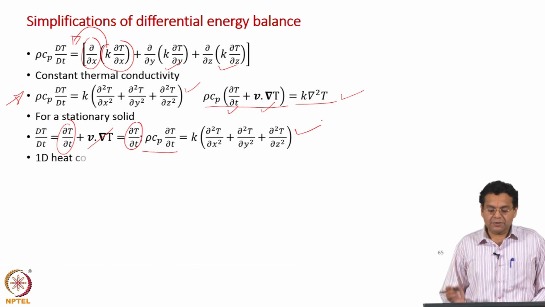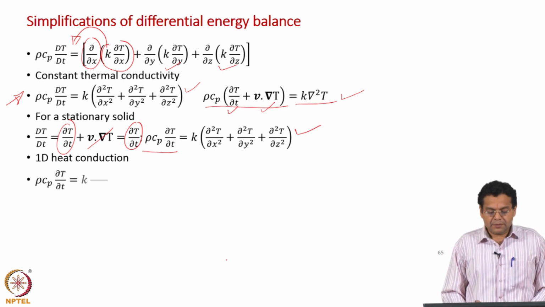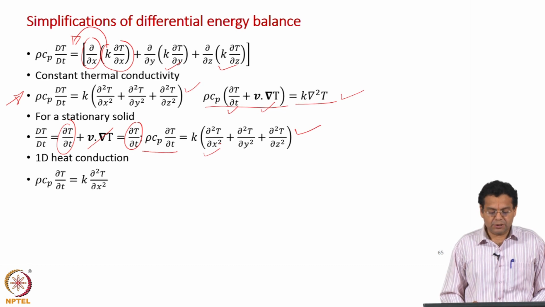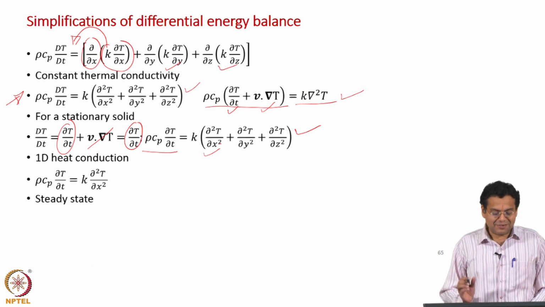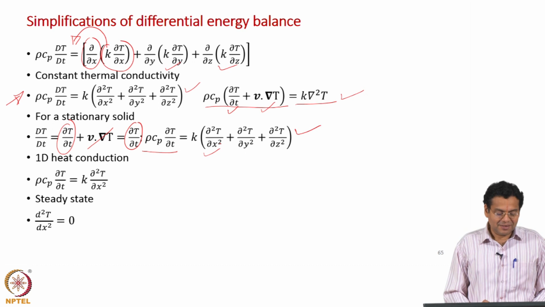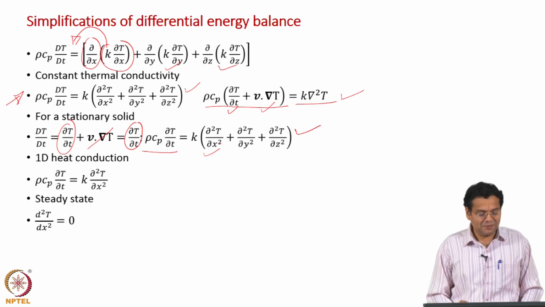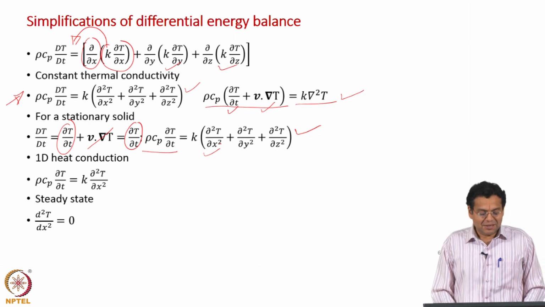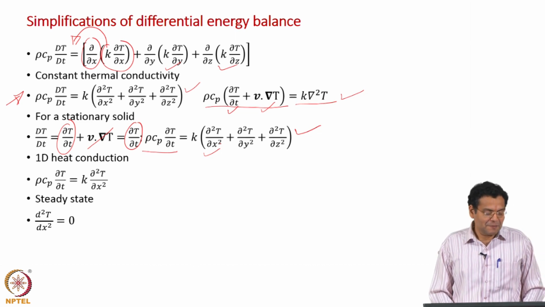Now, suppose it is one dimensional heat conduction in a solid. The left hand side is the same. On the right hand side we need to take only the first term, k dou square T by dou x squared. Further, if it is steady state, the left hand side goes to 0 and we get a very nice simple equation, d square T by dx squared equal to 0. If you look at this equation, you should be really happy.